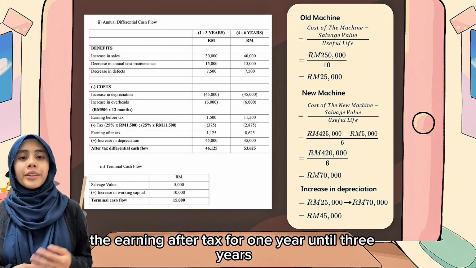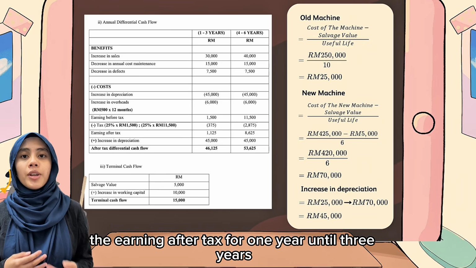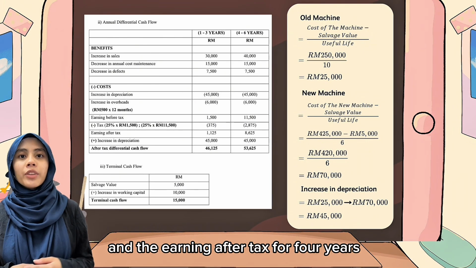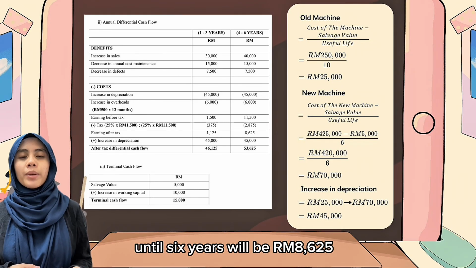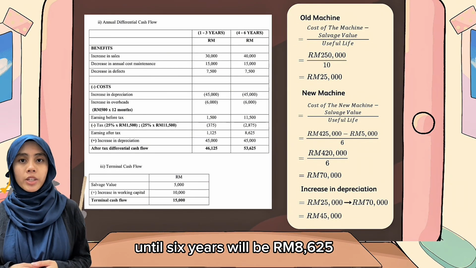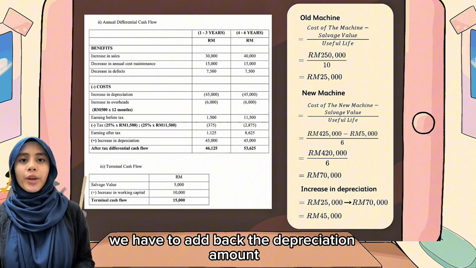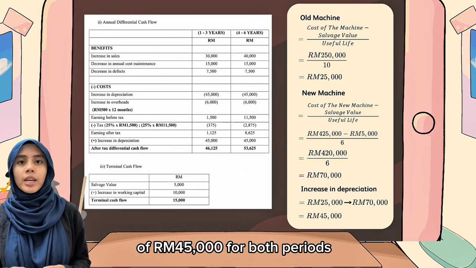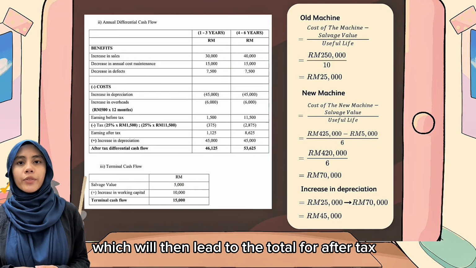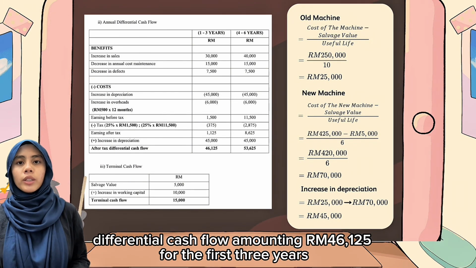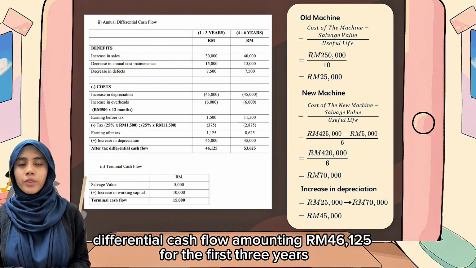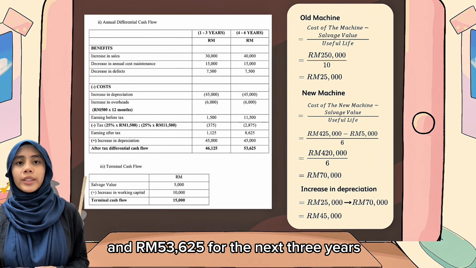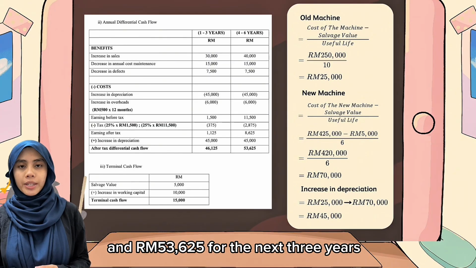As a result, the earning after tax for 1 year until 3 years are 1,125 ringgit Malaysia, and the earning after tax for 4 years until 6 years will be 8,625 ringgit Malaysia. Last but not least, we have to add back the depreciation amount of 45,000 ringgit Malaysia for both periods, which will then lead to the total after-tax differential cash flow amounting to 46,125 ringgit Malaysia for the first 3 years and 53,625 ringgit Malaysia for the next 3 years.